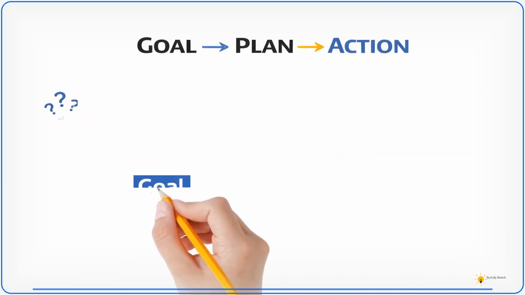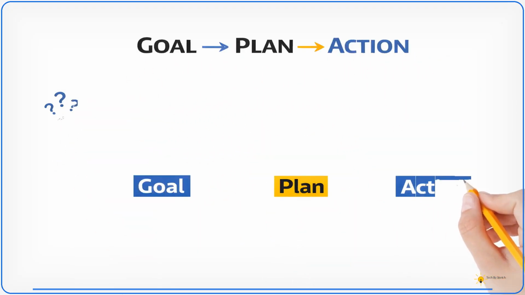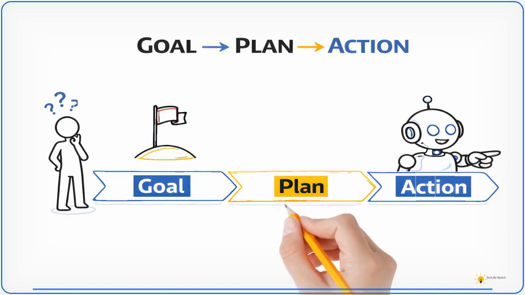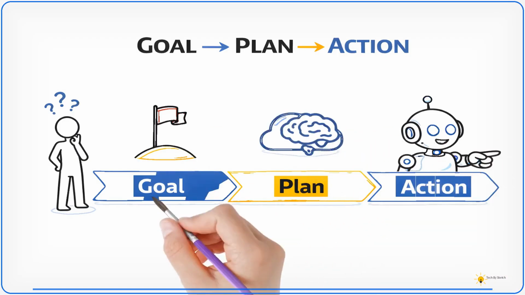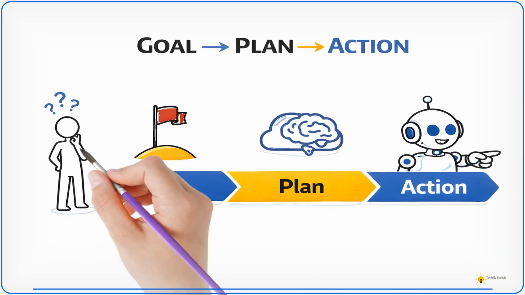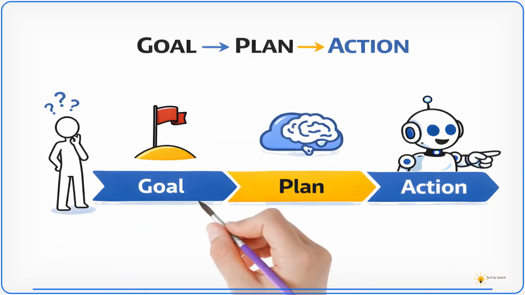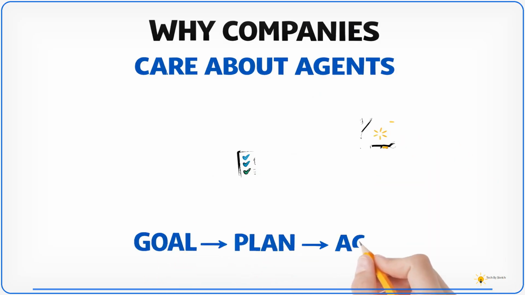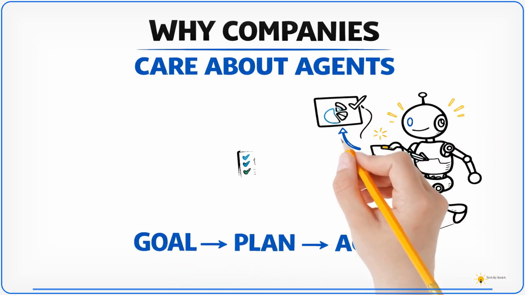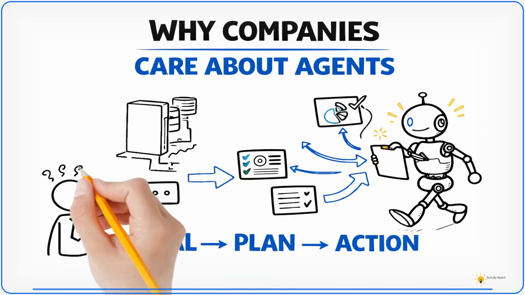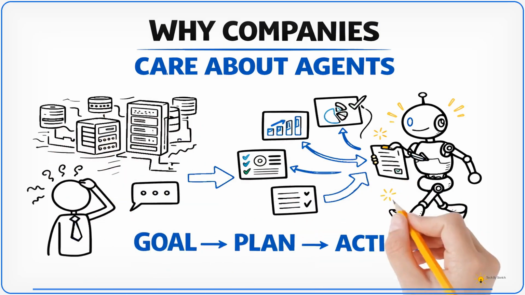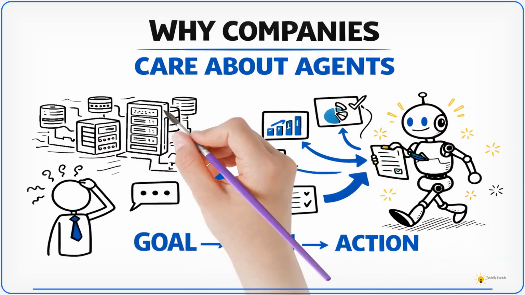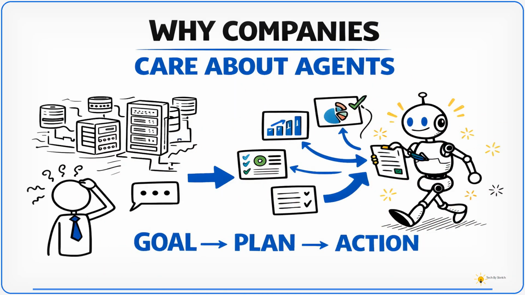To understand agentic AI, we must look at how it behaves internally. Agentic systems follow the pattern goal, plan, action. This means the AI first understands the objective and then decides how to complete it. Of course, modern software systems are becoming too complex for humans to manage every step manually. That is why companies care about agents, and it is becoming a common interview topic. Autonomous systems can manage tasks continuously without waiting for human instructions.